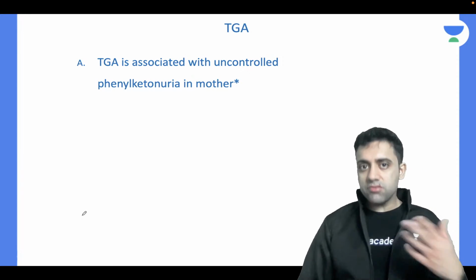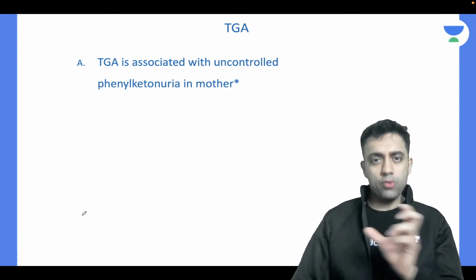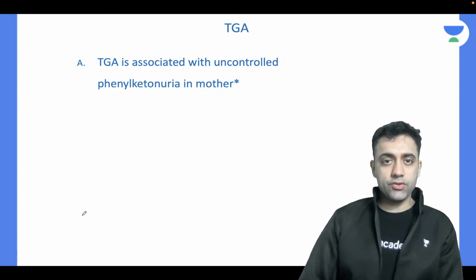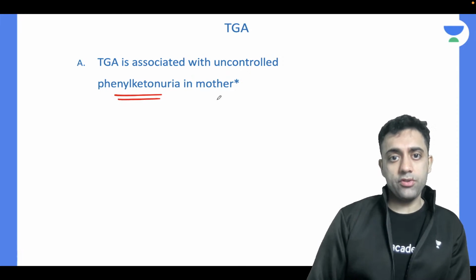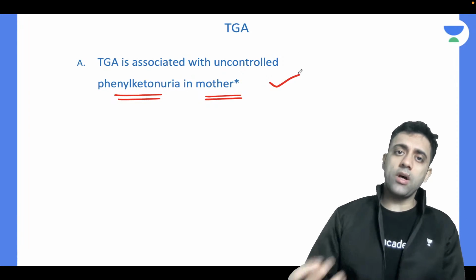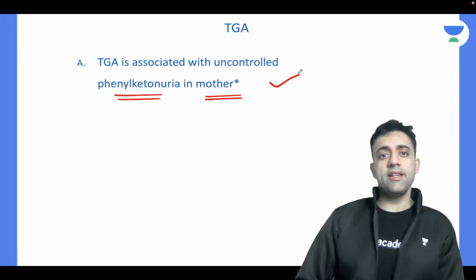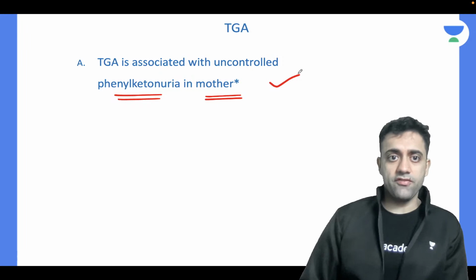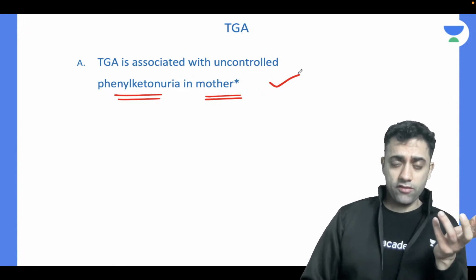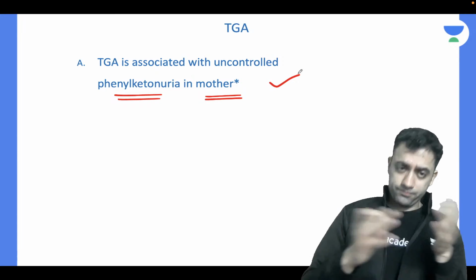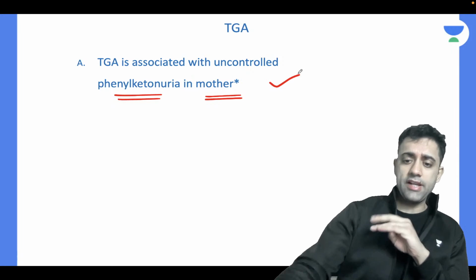Now the extra points are of TGA. We have almost covered everything about TGA, but a few points are left, and I'll cover them very soon. TGA is associated with uncontrolled phenylketonuria in mother. It is just a one-liner which we must understand. It has come in exam also. If a mother has uncontrolled phenylketonuria, TGA is associated with that.